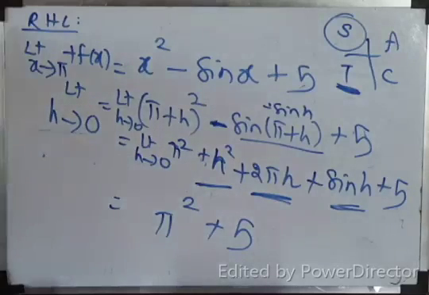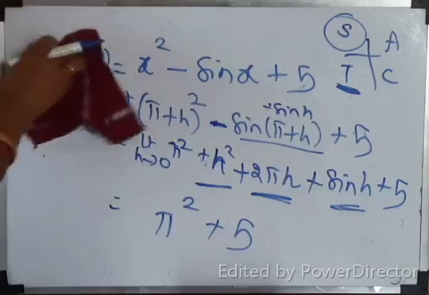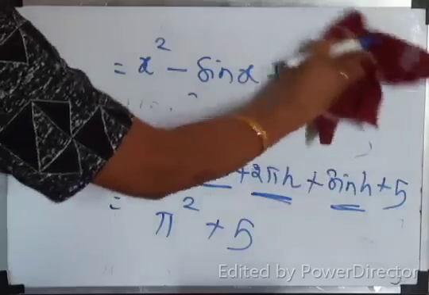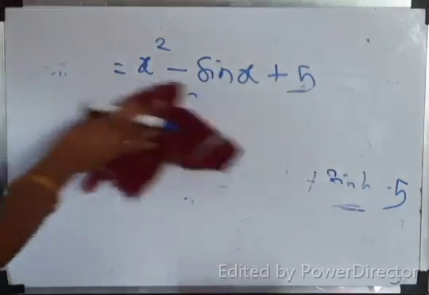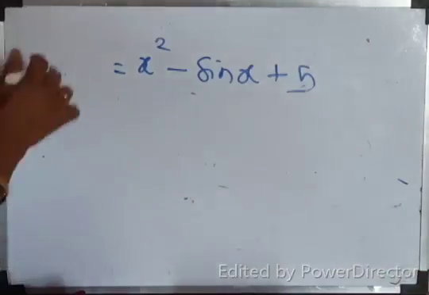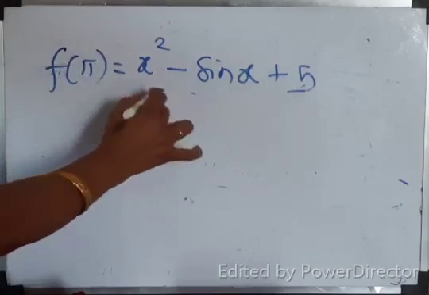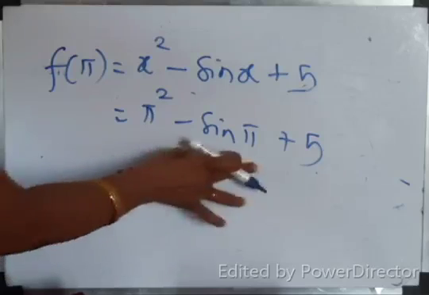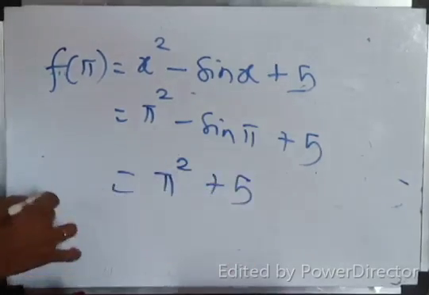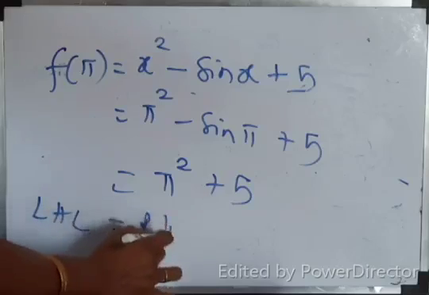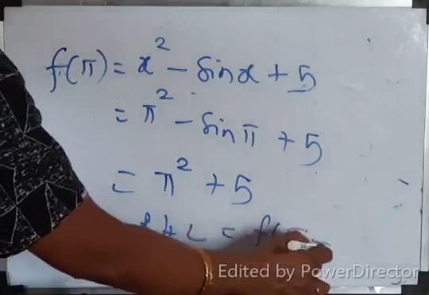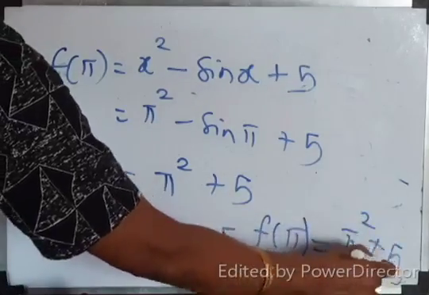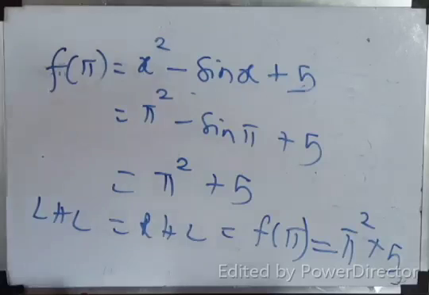That's all. Now you have to substitute in the given question f of pi, isn't it? What is f of pi? Substitute. Pi squared minus sine pi plus 5. What is sine 180? 0. Use calculator. So the answer is pi squared plus 5. Therefore, LHL equal to RHL equal to f of pi, which is equal to pi square plus 5. Therefore, the function is continuous at x equal to pi.